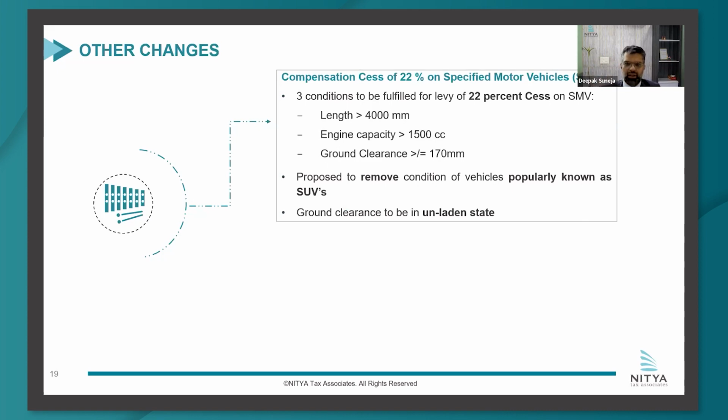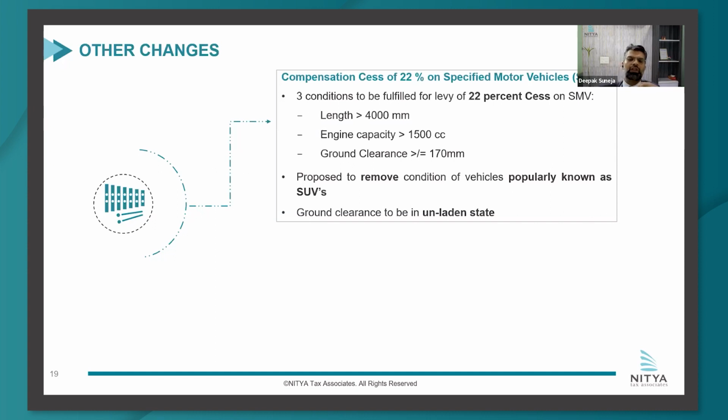Now, a very, I'll say, interesting question here is, if these 3 conditions are satisfied by a car which is definitely known as a sedan, whether that would also attract 22% cess or not. It seems through the clarification that it would attract. But if you see the interview of the CBIC chairman, it seems that right now a decision has not been taken on that, and the decision is pending before the fitment committee.